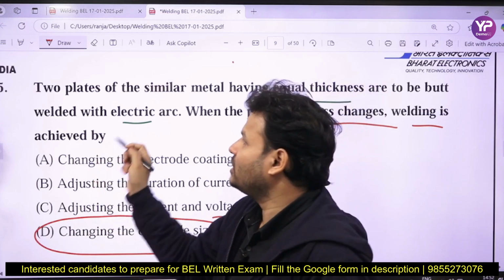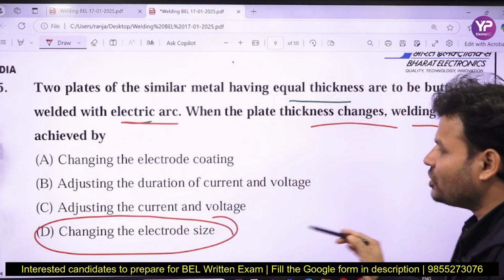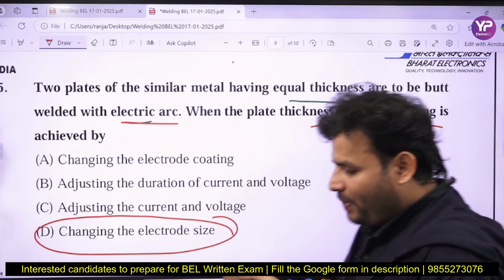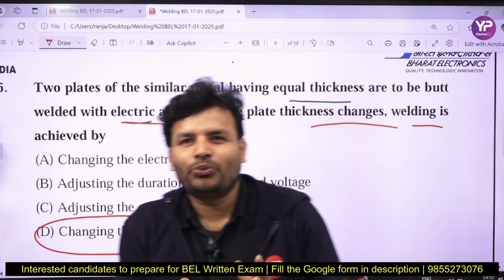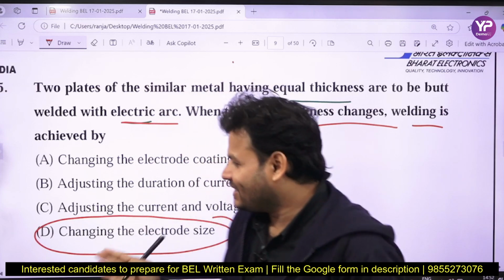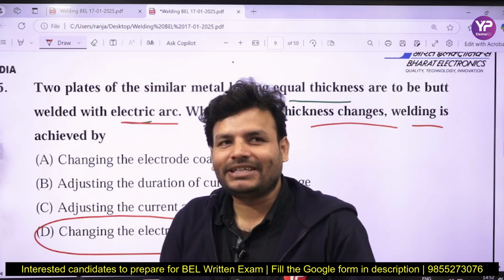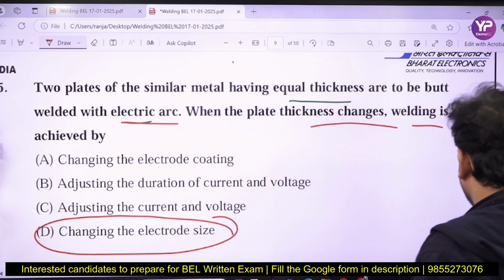If you talk about arc welding, the correct answer will be D: you have to change the size of the electrode. In fact, the size of the electrode depends upon the thickness of the material which is to be welded. That type of question is going to be asked in the inverse way also: the size of electrode depends on the thickness of material to be welded. So sometimes the question is asked like that also.